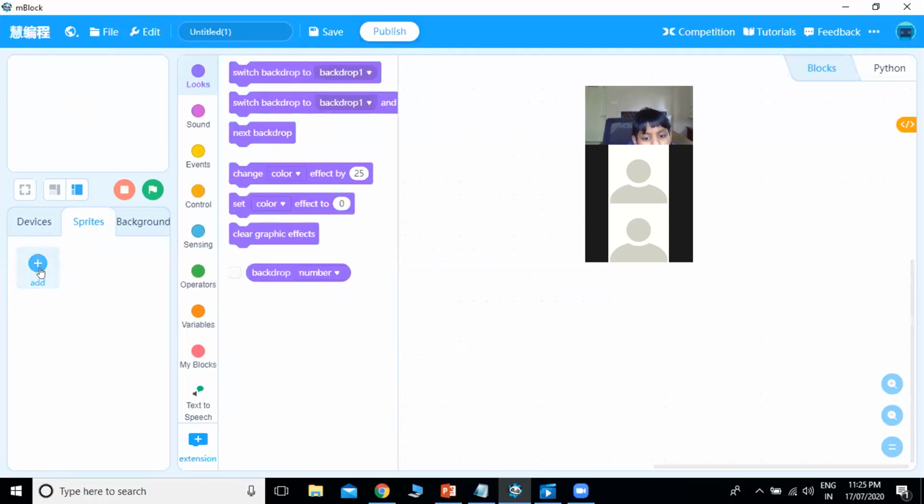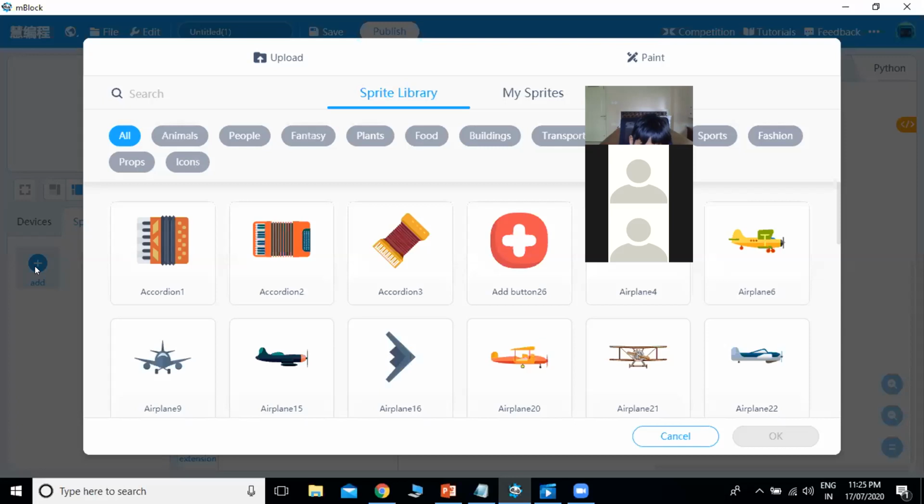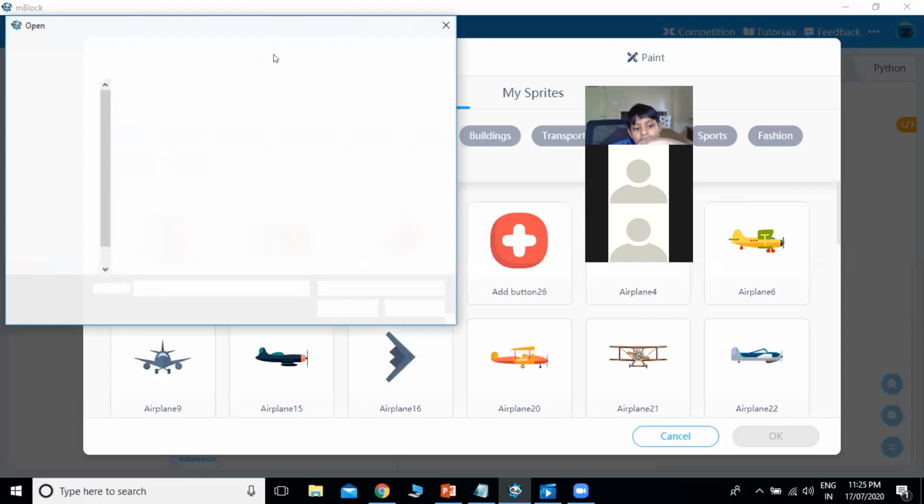In the first scene, if you have seen, there was a museum, then there was Peter, and then his friend Mary, and there was a spider. So we will add these three sprites and the background. We will first try to create the first scene. For that, you will go to add, and we don't have such sprites as Peter and Mary. So we will upload the sprite. For uploading, you must go to Google and download the pictures which you want.